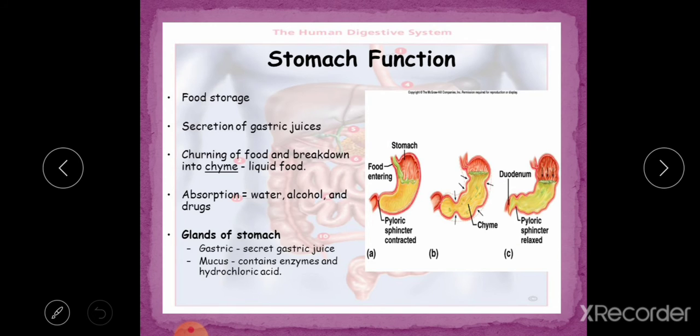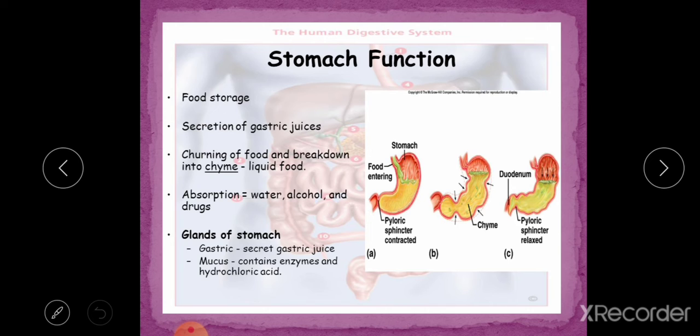Now we will discuss some important functions of the stomach. The main function of the stomach is storage of food, and it also secretes important gastric juices that help in the digestion of food.